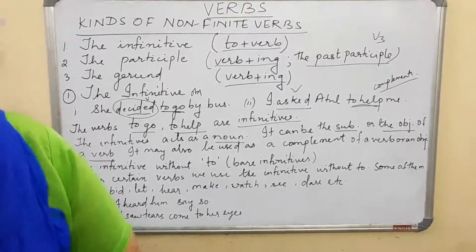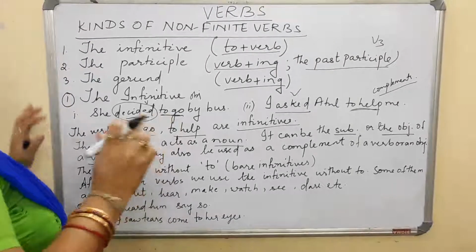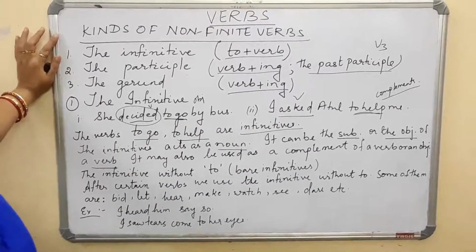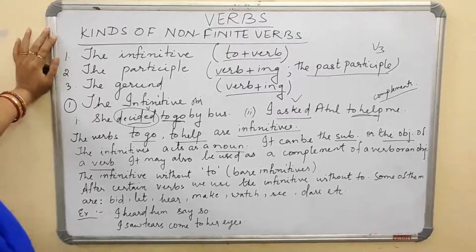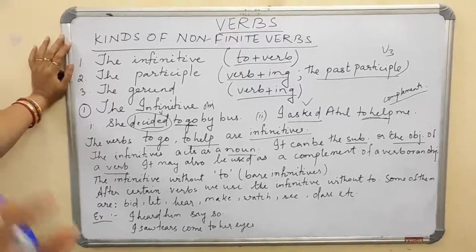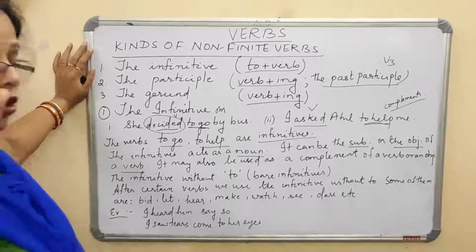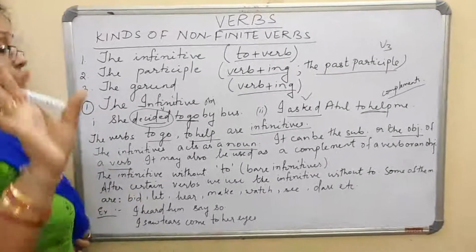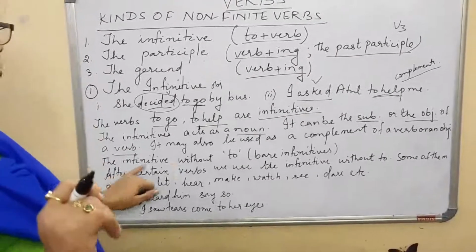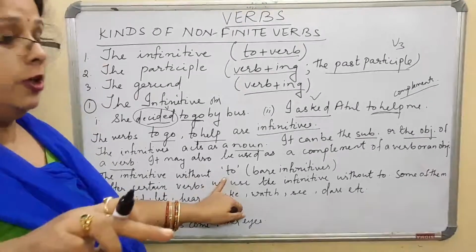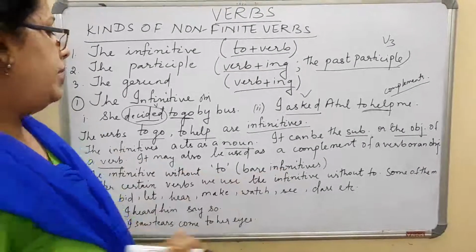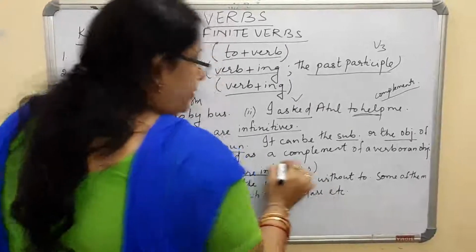Now, infinitives act as a noun, so we can use them in the noun format. Now, the infinitive without to plus verb: many times we use the infinitive without the word to. Those infinitives are known as bare infinitives.